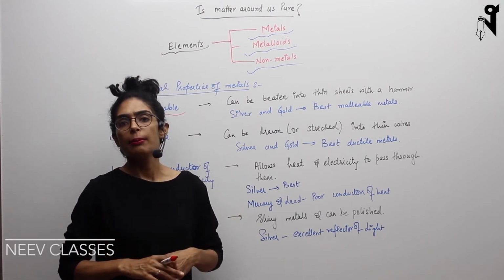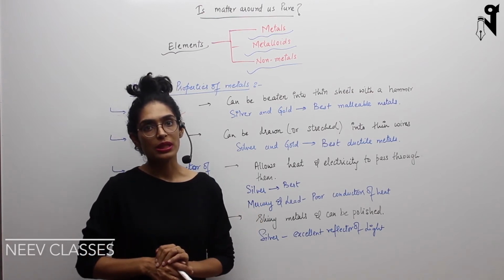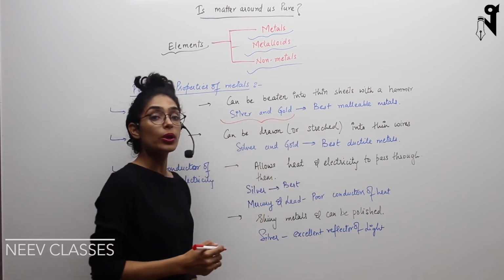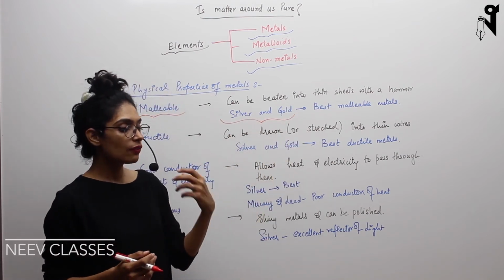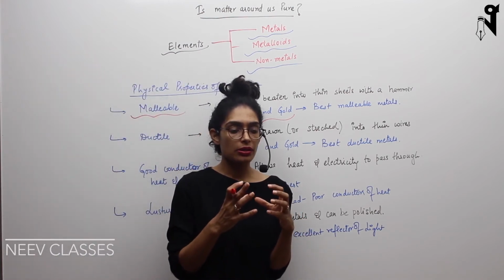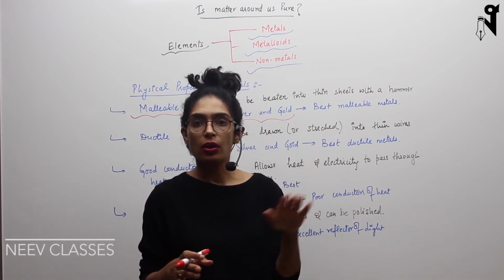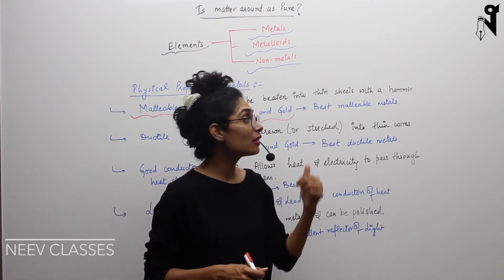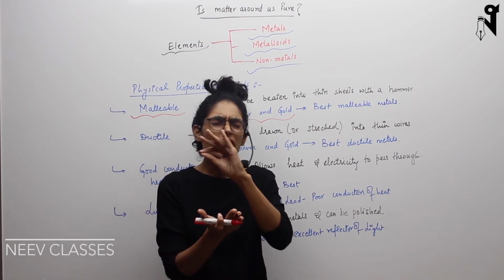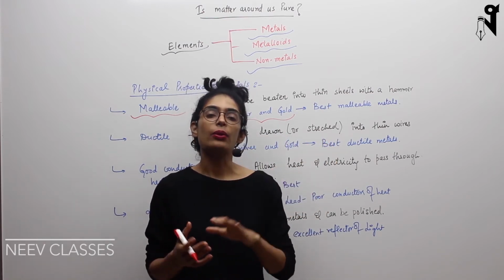Most of the metals possess it. It can be less or more, but metals have this property in them. The best malleable metals are silver and gold. I don't know whether you have ever noticed, but in the sweet shops there are some sweets with a silver layer on top. That silver layer is nothing else but silver foil, a very thin sheet of silver, which is generally used to decorate the sweets.